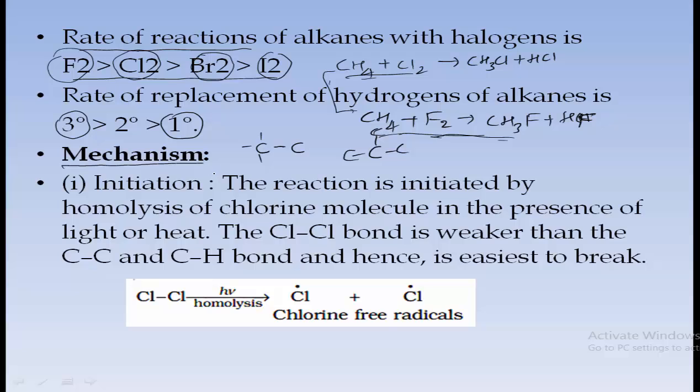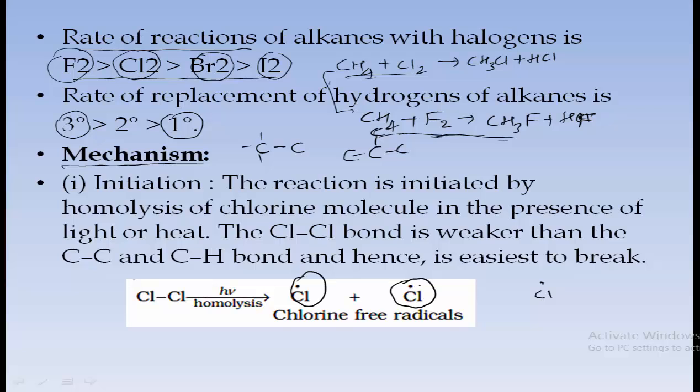The mechanism is usually said to be a free radical mechanism. Free radical means we get atoms which consist of an odd number of electrons, and such species are said to be radicals, free radicals, which you have already learnt.